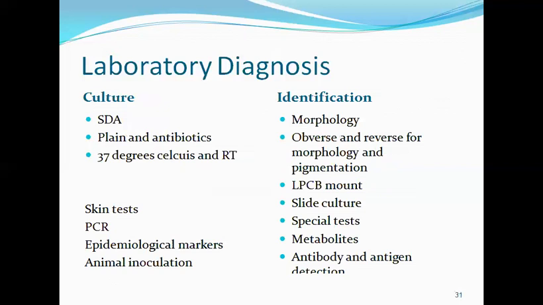Then after microscopy, we can move on to culture. Now, for culturing the specimen for growing different types of fungi, we need a medium called Sabouraud's dextrose agar. Sabouraud's dextrose agar can be prepared as plain preparations in a slant in a test tube or in a petri dish, but slants are preferred because